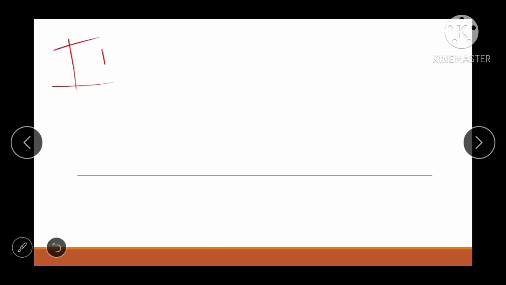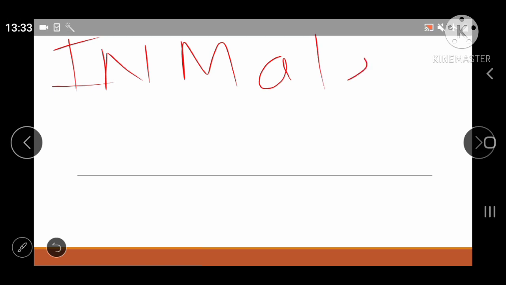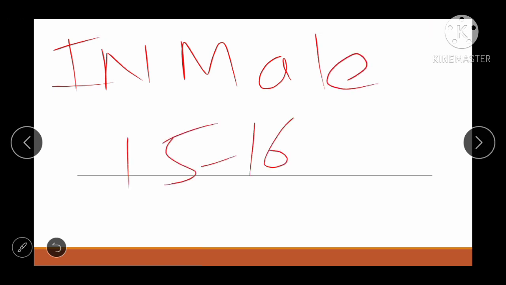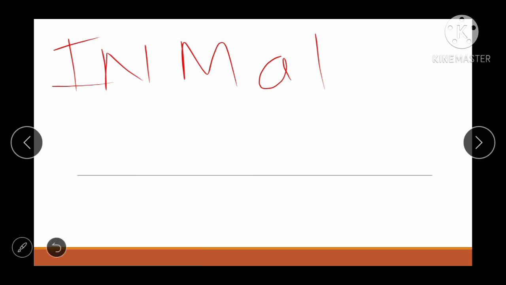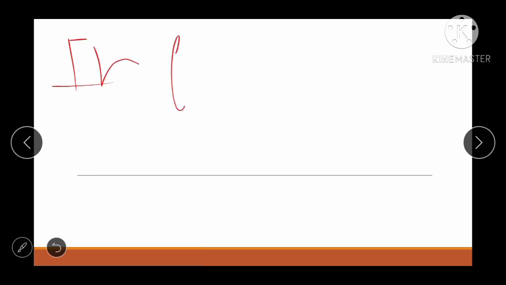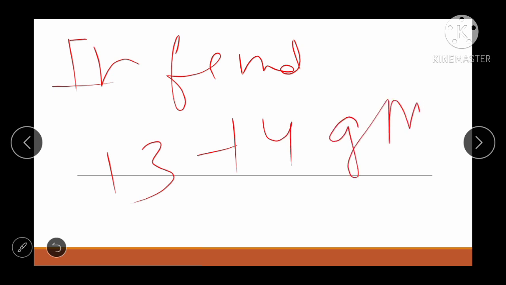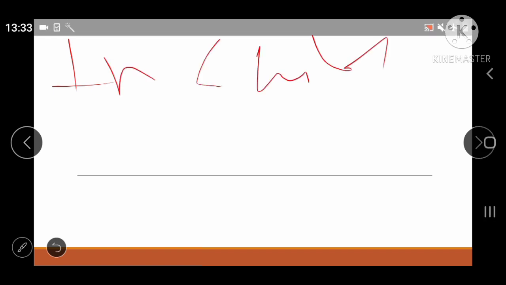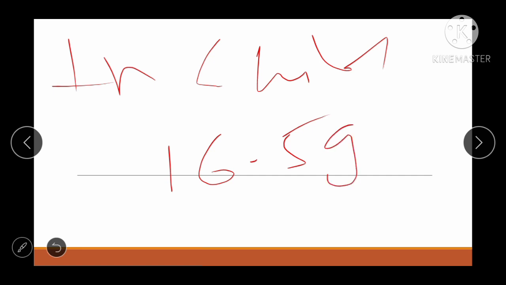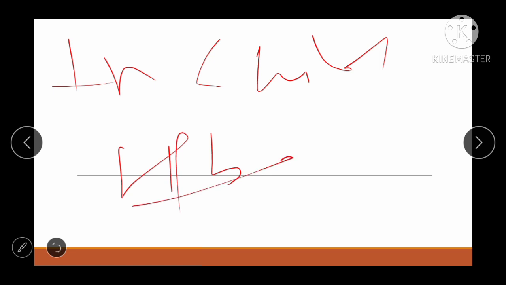All right, so now see the amount of hemoglobin. So in male it is 15 to 16 gram. All right, कितना होना चाहिए? 15 से 16 gram. Okay, and in female it is 13 to 14 gram. Okay, and in children it is 16.5 gram. Okay, what is this? It is hemoglobin. Okay, so it is present in 100 ml of blood. जो हम measurement कर रहे हैं वो किस में कर रहे हैं? 100 ml of blood में.